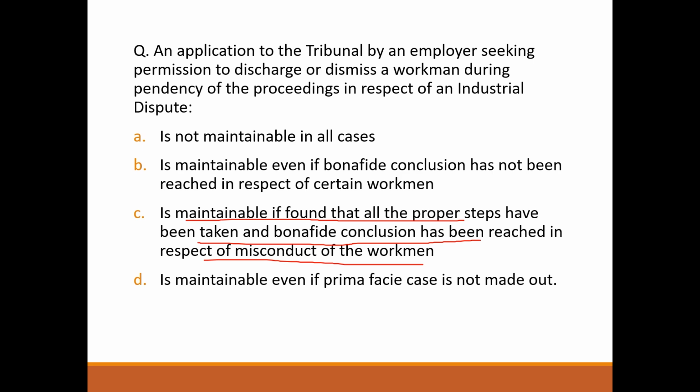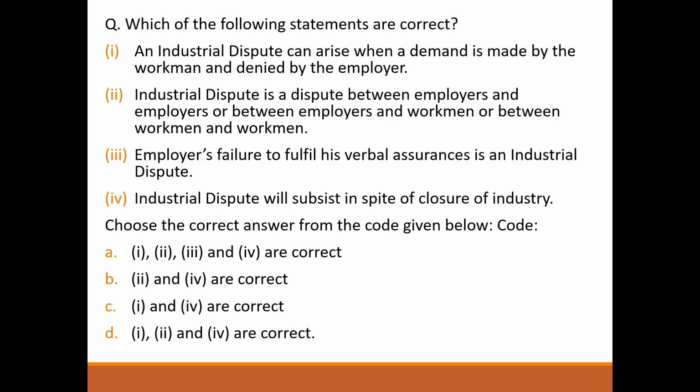Option C. Next question, which of the following statements are correct? An industrial dispute can arise when a demand is made by the workman and denied by the employer. Correct. Industrial dispute is a dispute between employers and employees, or between employers and workmen, or between workmen and workmen. Correct. Employer's failure to fulfill his verbal assurance is an industrial dispute. Wrong. Industrial dispute will subsist in spite of closure of industry. Correct. So answer will be option number D.